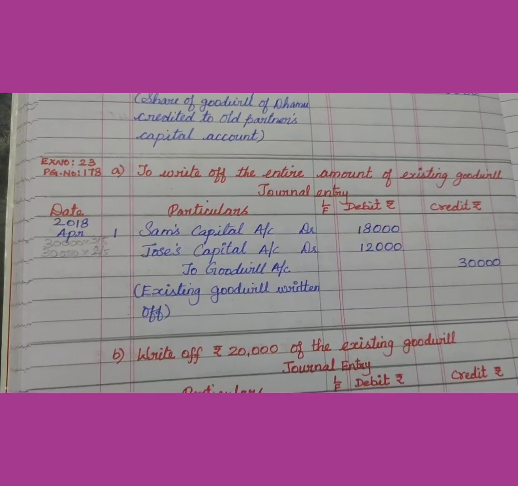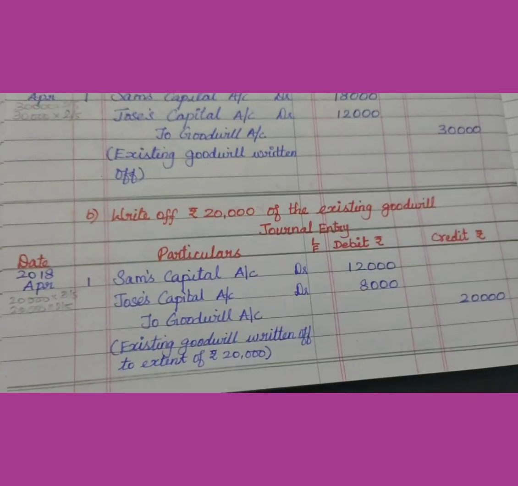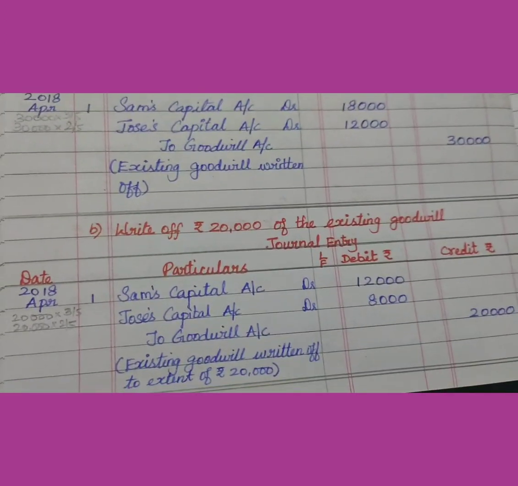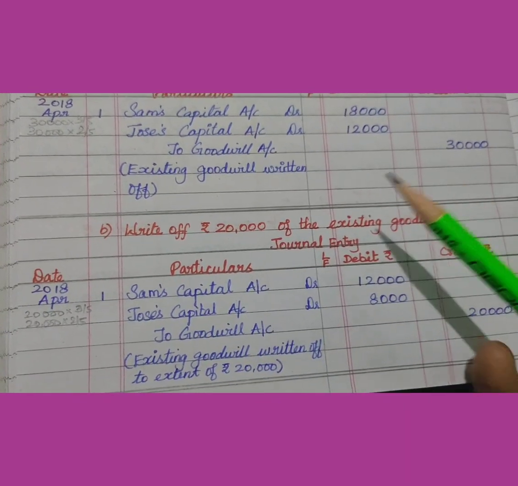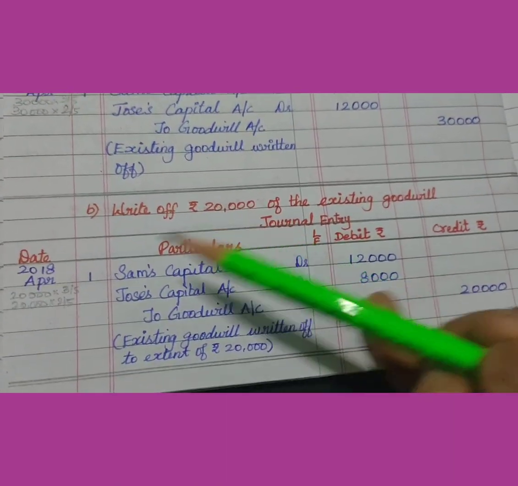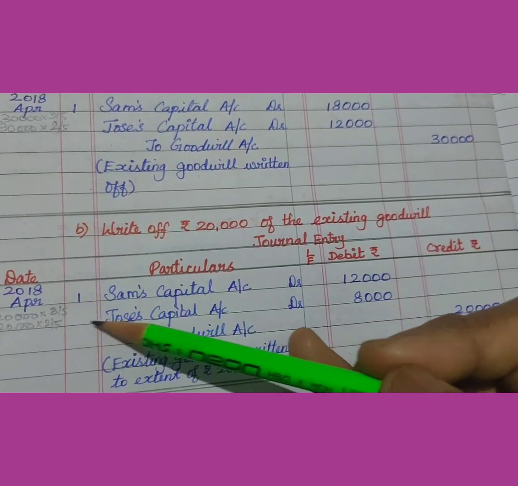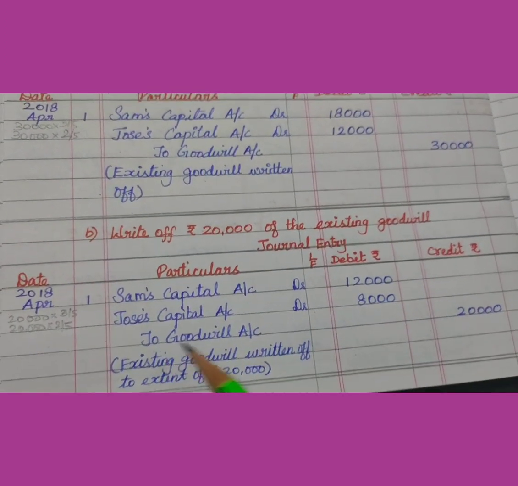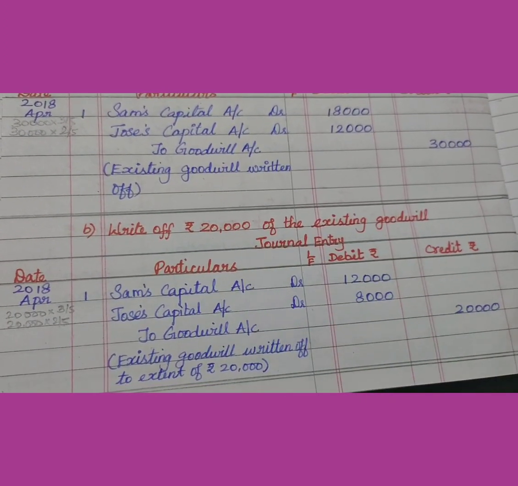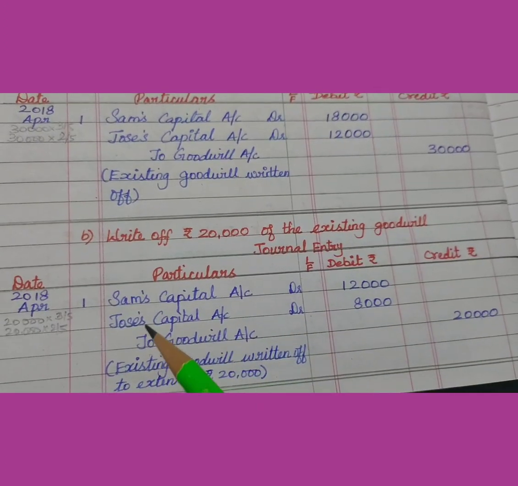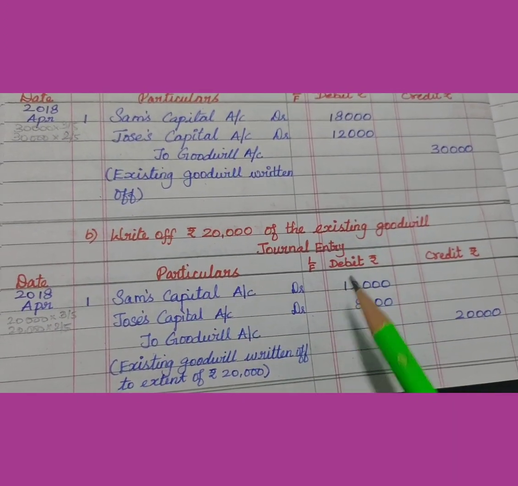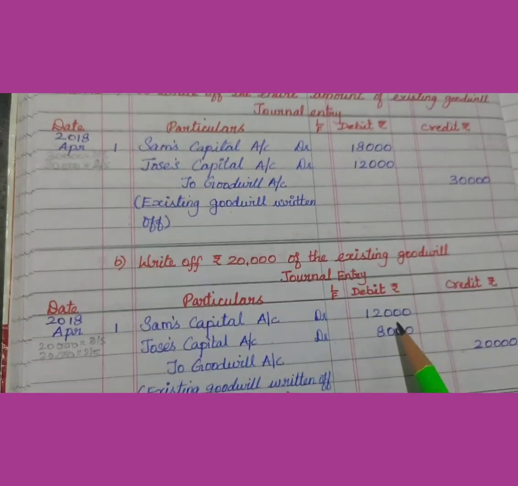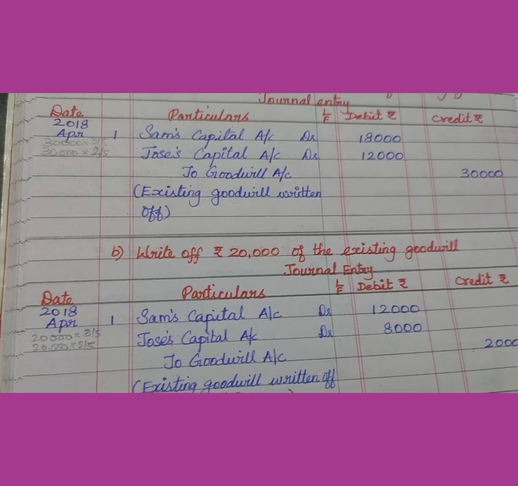Existing goodwill written off. In the second situation, write off rupees 20,000 of the existing goodwill. So don't take 30,000. You will take only the 20,000 which is written off. So write the date 2018 April 1, Sam's capital account debit, Jose's capital account debit, to goodwill account, the amount is only 20,000. Take 20,000. Now 20,000 into 3 by 5 will give you 12,000. Jose's capital account 20,000 into 2 by 5 will give you 8,000. So 12,000 plus 8,000 will give you 20,000.